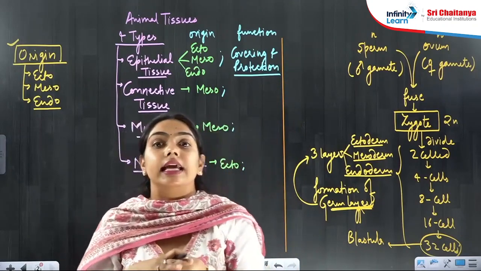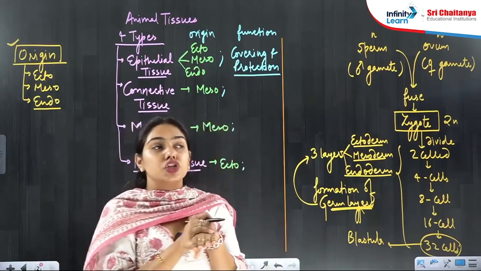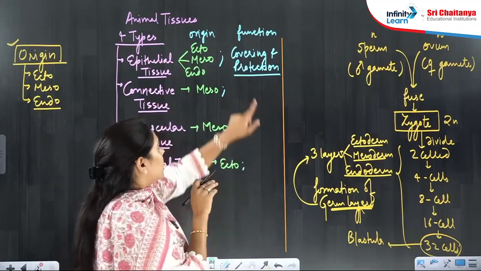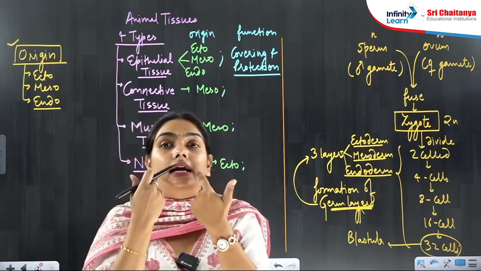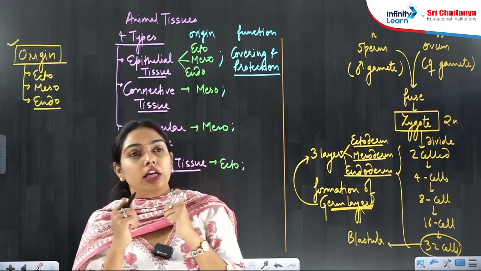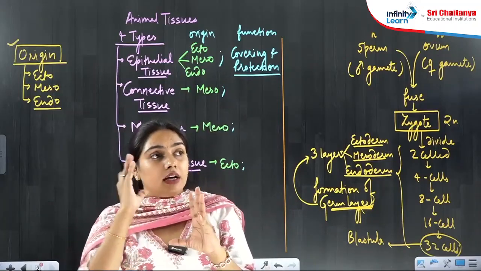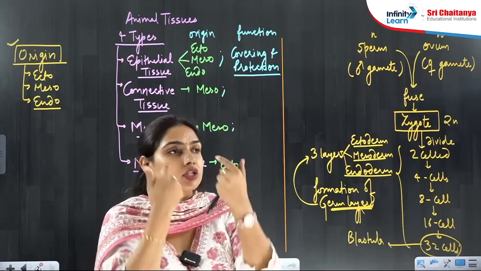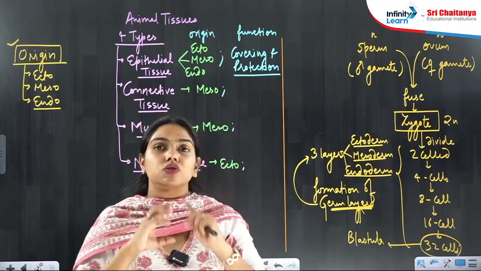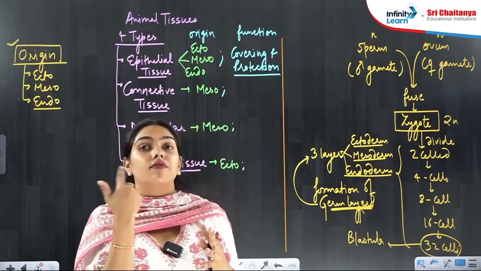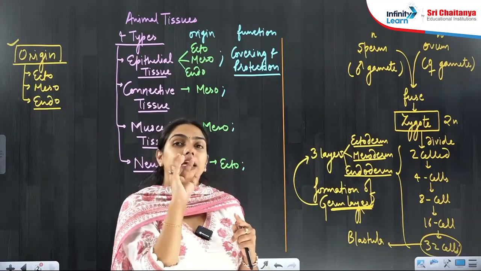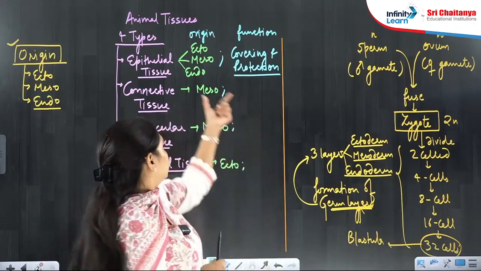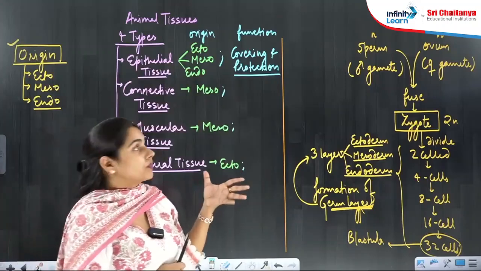Whole body is covered by skin. So if somebody will ask you, skin is which tissue? Skin is epithelial tissue, right? Now, if somebody will ask you, your buccal cavity is lined by which tissue? Epithelial tissue. Wherever there is a covering, whether it is on the outer side or on the inner surface of the body. Inside the body, we have so many organs. Every organ is covered from outside as well as from inside. Inside there will be a space which is lined by a covering, right? So that covering is formed by epithelial tissue, right?